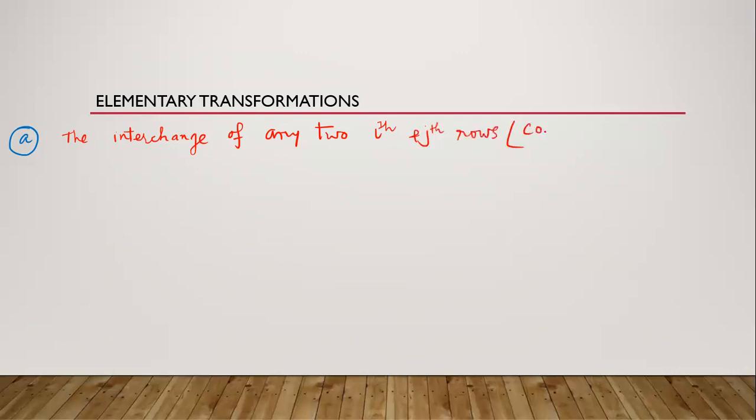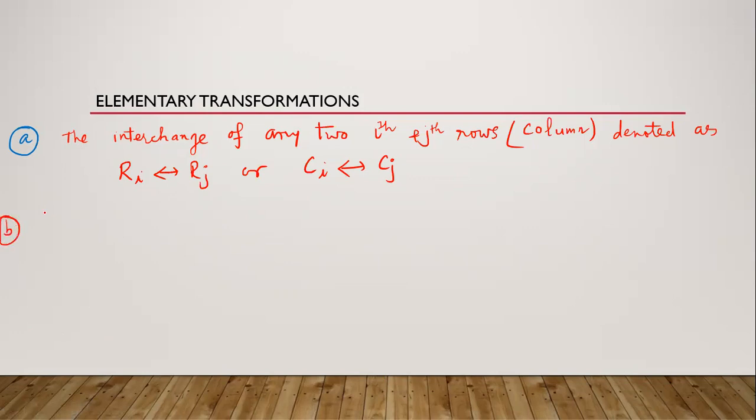It is also true for columns, denoted as Ri can be changed with Rj, and in the sense of column, it can be written as Ci is changed with Cj. So we can interchange any two rows or any two columns, and that will not affect the value of rank of any matrix.